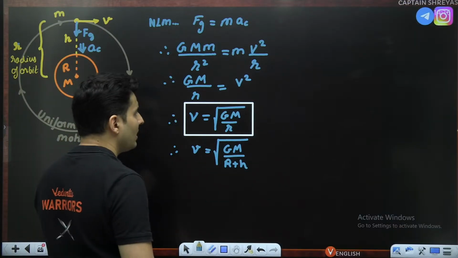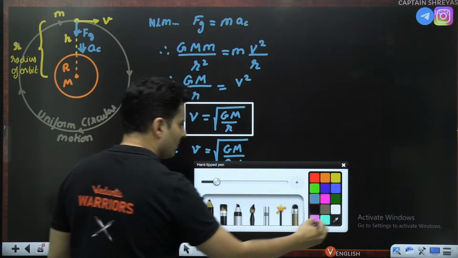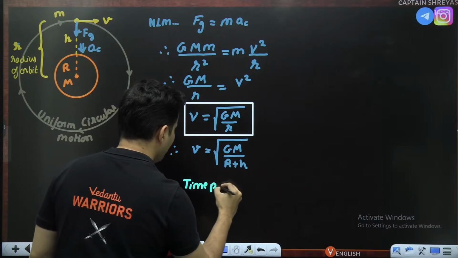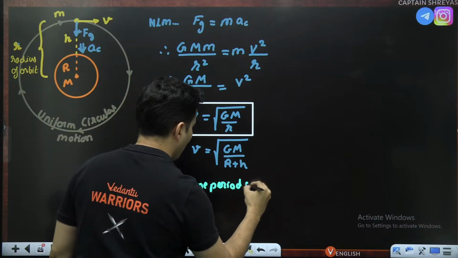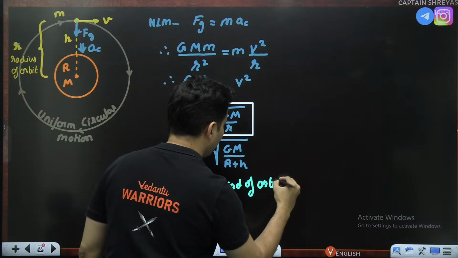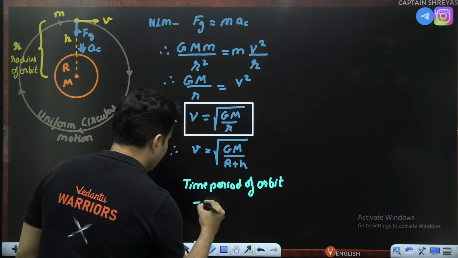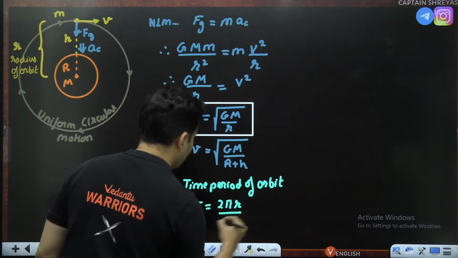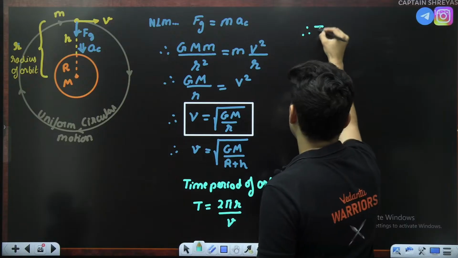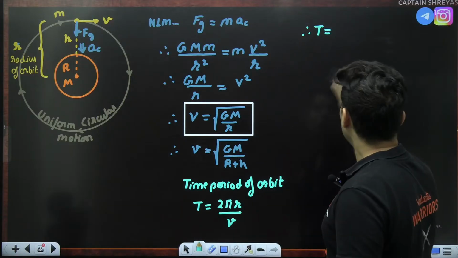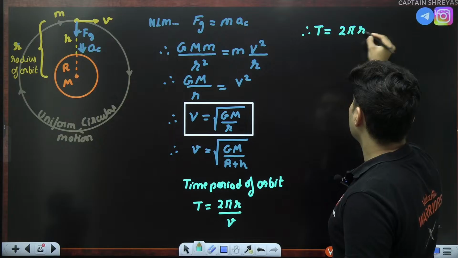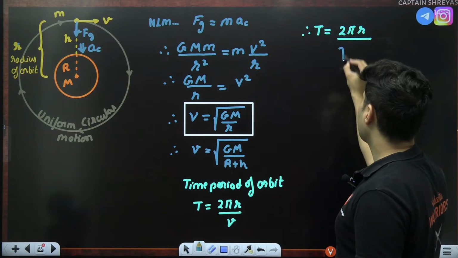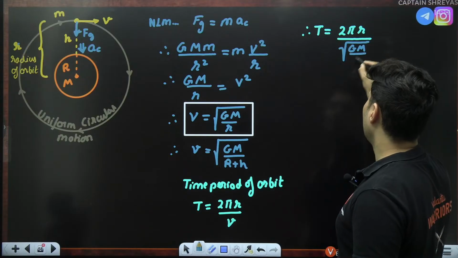Okay, this is done. What about the time period of revolution? So we can also find the time period of that particular orbit easily. Time is distance divided by speed, which is 2 pi r divided by that speed. So therefore, the time period will be 2 pi r as it is. The speed formula is there right from here, which was root of GM divided by r.